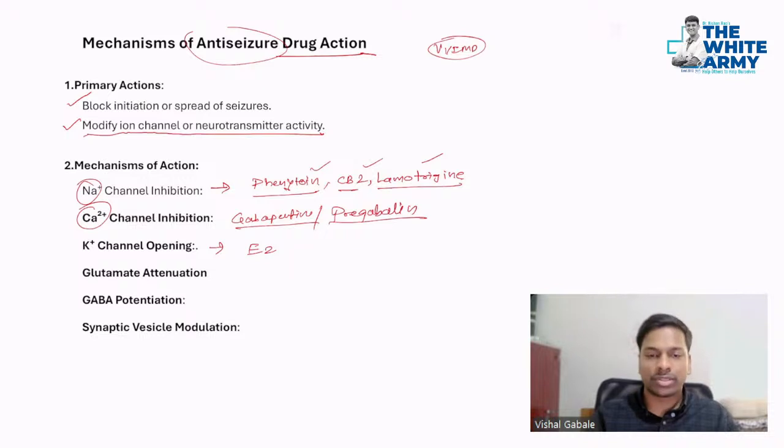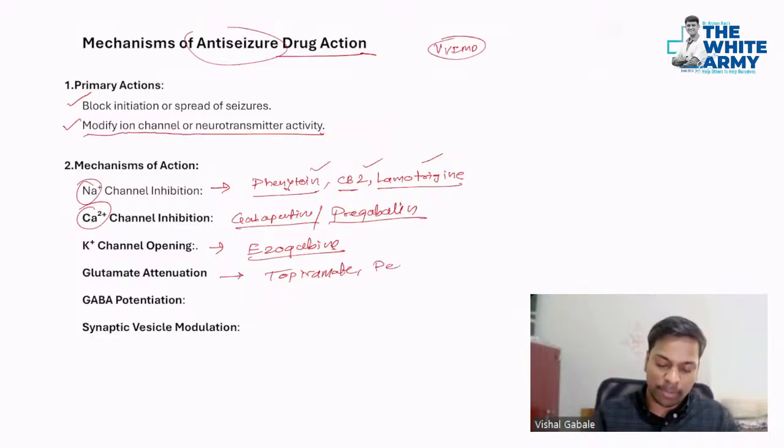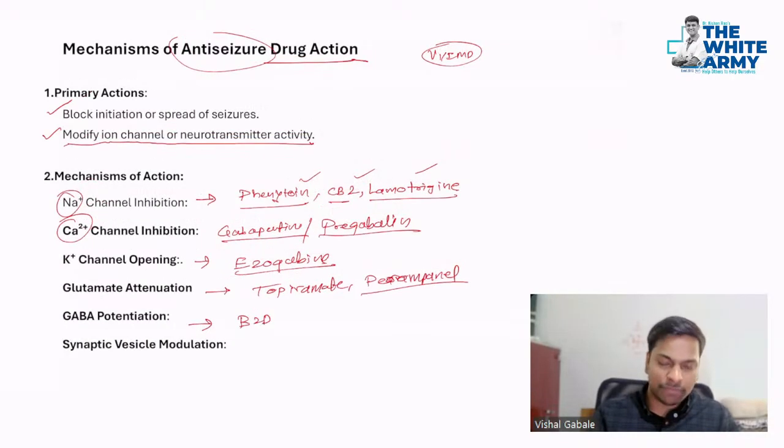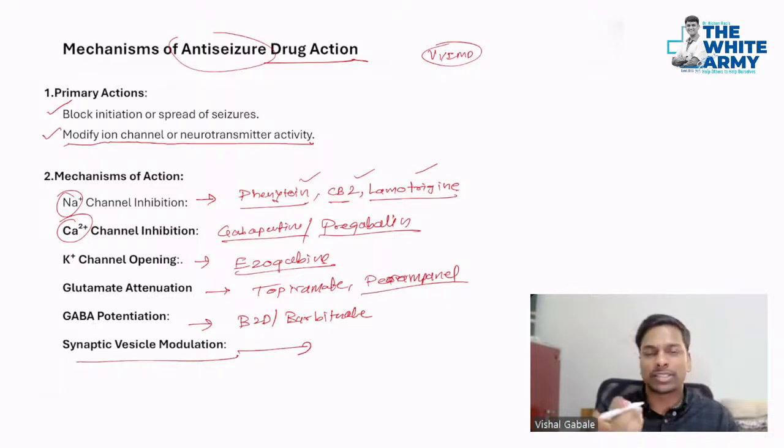For potassium we have a slightly newer drug, ezogabine. For glutamate attenuation, we have topiramate, very important. Then a newer one, perampanel, P-E-R-A-M-P-A-N-E-L. Okay, then GABA: for GABA, we have benzodiazepines and barbiturates. And lastly, we have synaptic vesicle modulation, that is your SV2A, and for that we have levetiracetam.